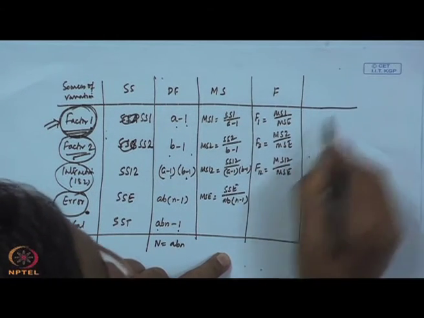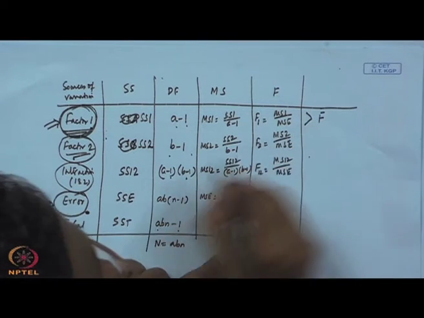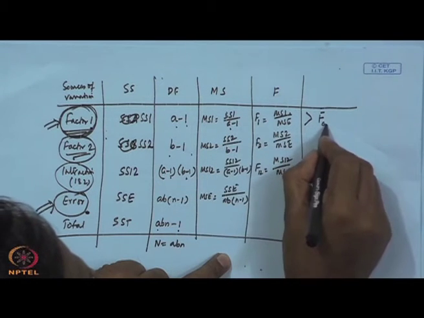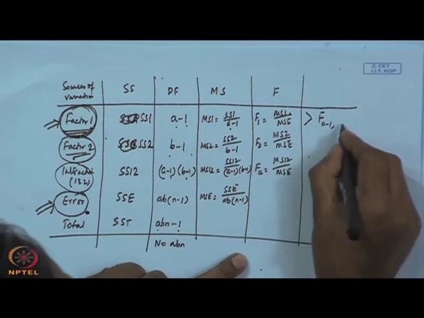Okay. Now, what will be the degrees of freedom for this case? If this one is greater than the critical value, what is our numerator degrees of freedom? A minus 1, and denominator degrees of freedom is AB into n minus 1.